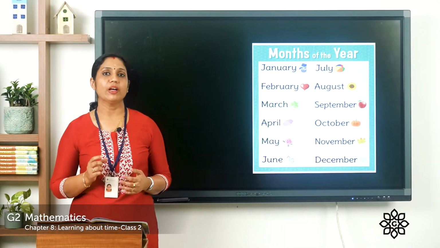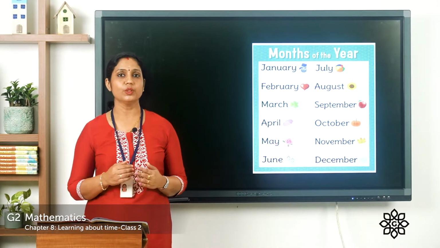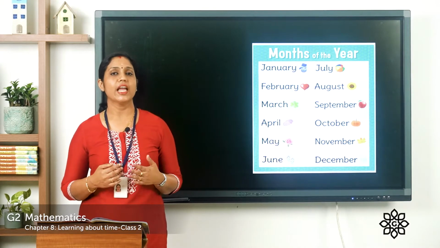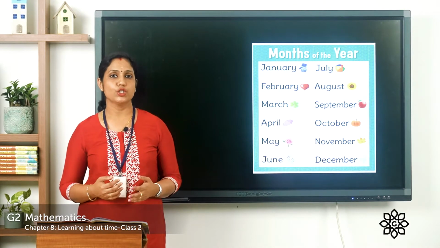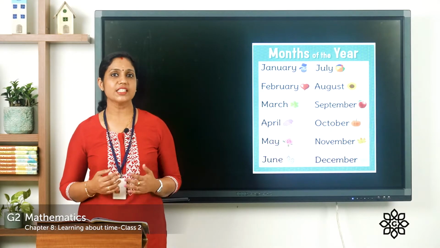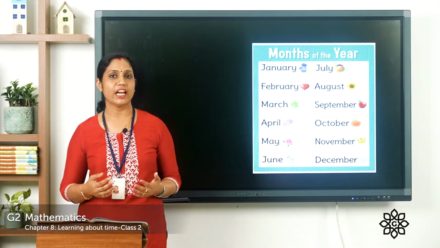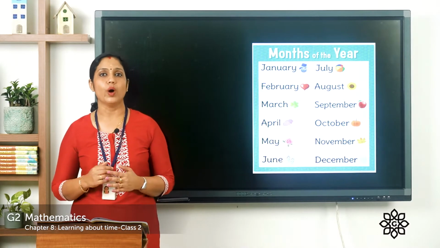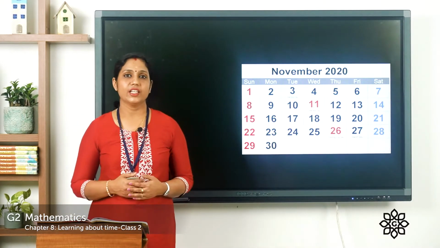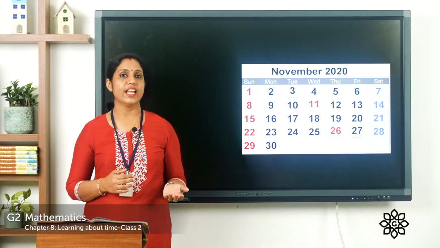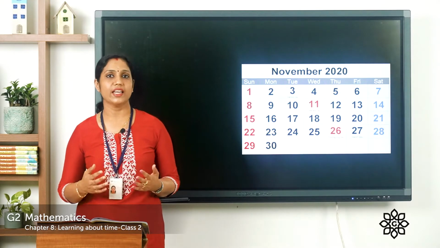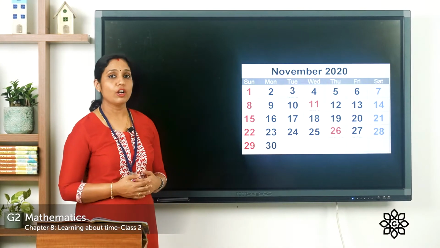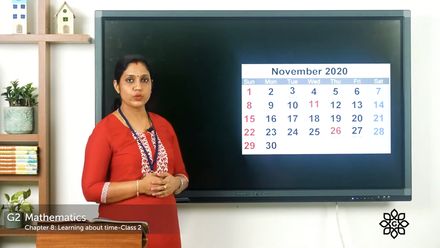There are 12 months in a year. So which are they? January, February, March, April, May, June, July, August, September, October, November and December. So these 12 months make 1 year. By looking at the calendar, we are able to know the days and dates in a week and in a month. So here you have the calendar for the month of November 2020.